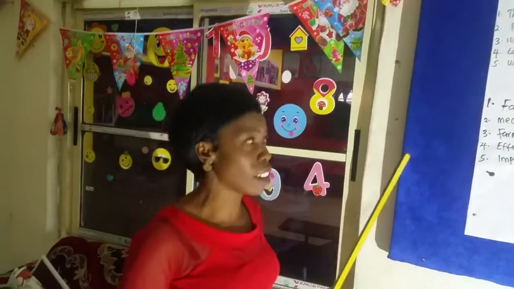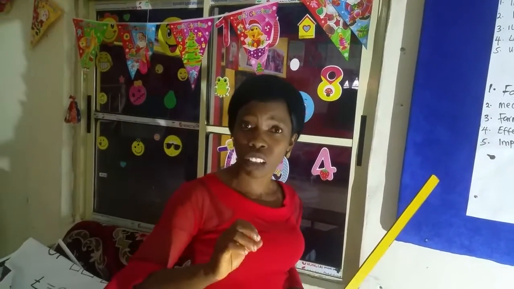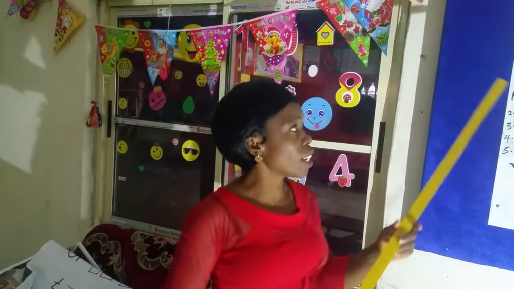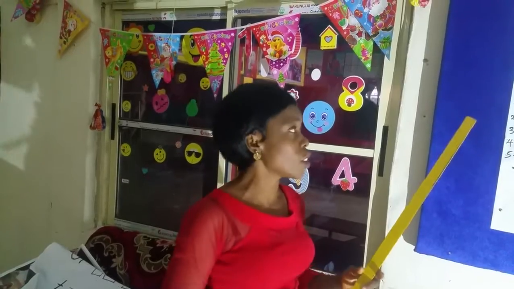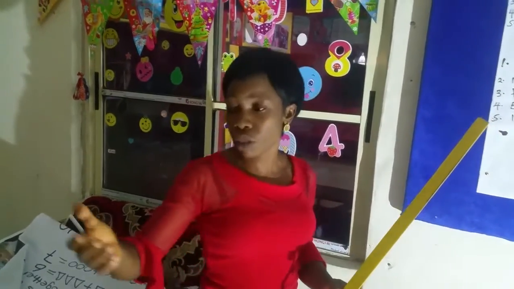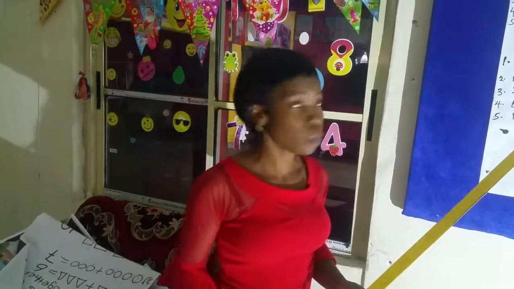I'll use one of the plants as an example. Now, in vegetables, when it's raining season, sometimes when the rain is too much, the leaves do not grow well because the rain will affect the crop. Now, if it's sunny, it shrinks. If the climate is sunny, it shrinks, because there are some areas where you can plant some crops, and there are some areas where, when you plant such a crop, it won't do well.